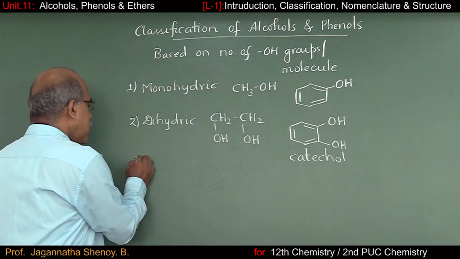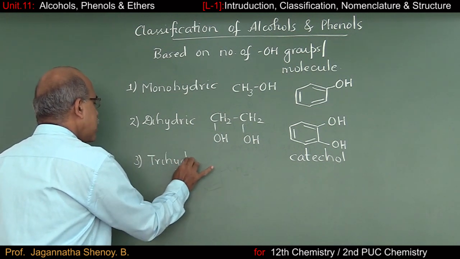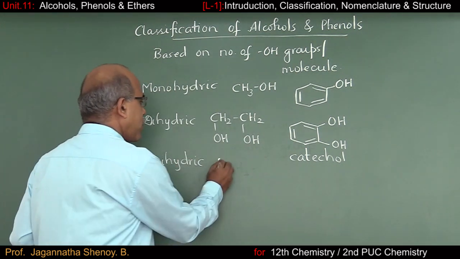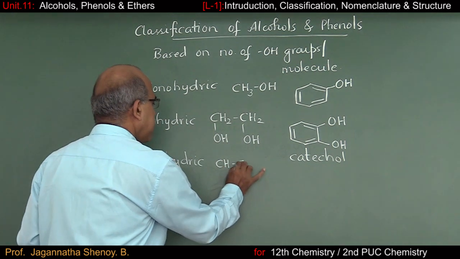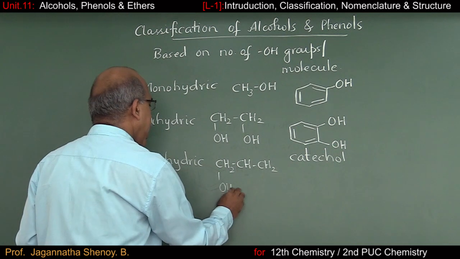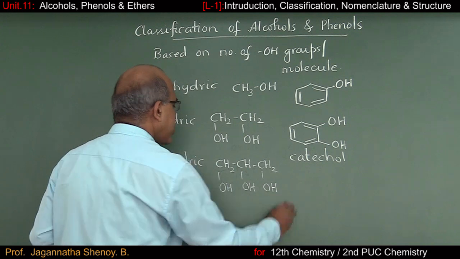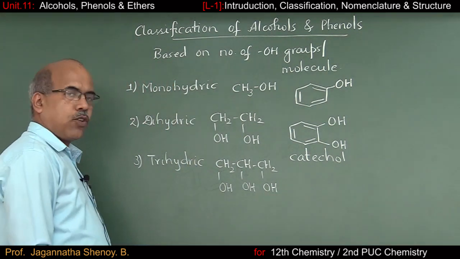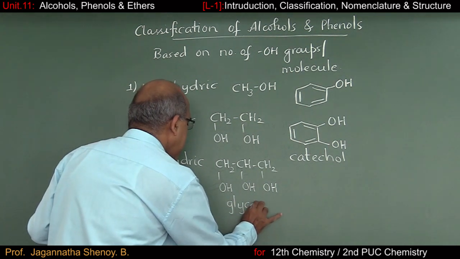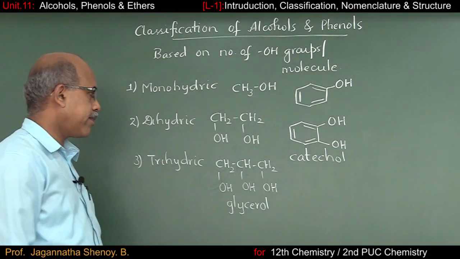We'll move over to trihydric alcohols and phenols. The familiar example for trihydric alcohol is a very familiar compound. It is OHCH2CHOHCH2OH. You must be aware that this compound is nothing but glycerol, or common name glycerin.